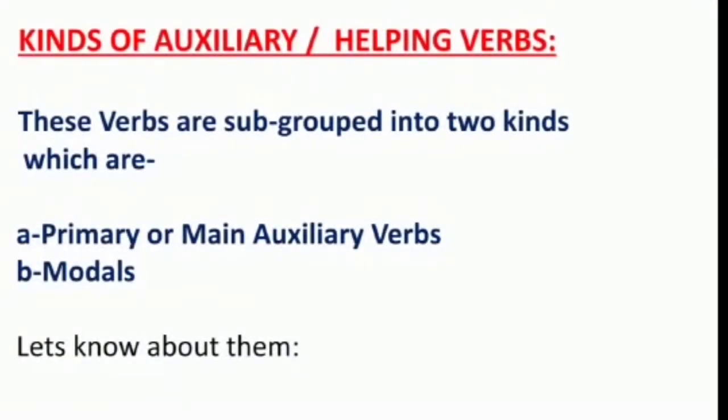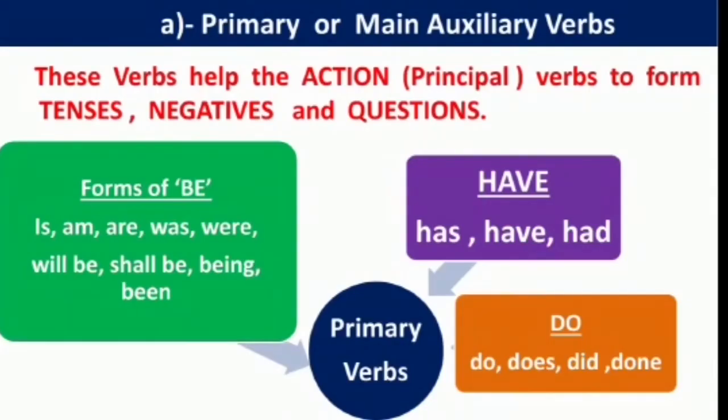The auxiliary verbs are subgrouped into two kinds, which are primary or main auxiliary verbs and modals. Have a look at each of them, starting with primary or main auxiliary verbs. These verbs help the action verbs to form tenses, negatives, and questions. There are three main types of primary verbs, which are forms of be, have, do. See some examples.